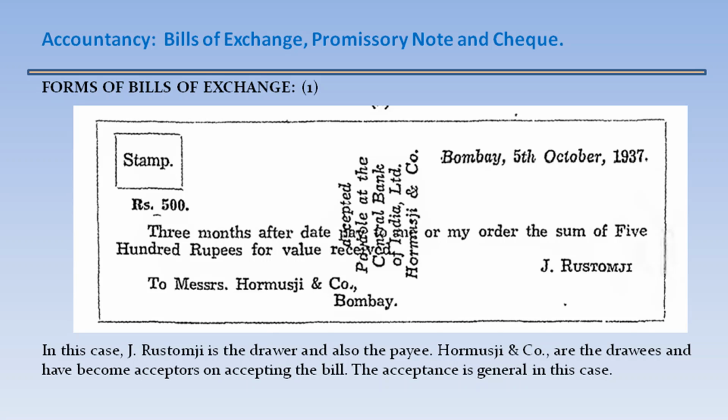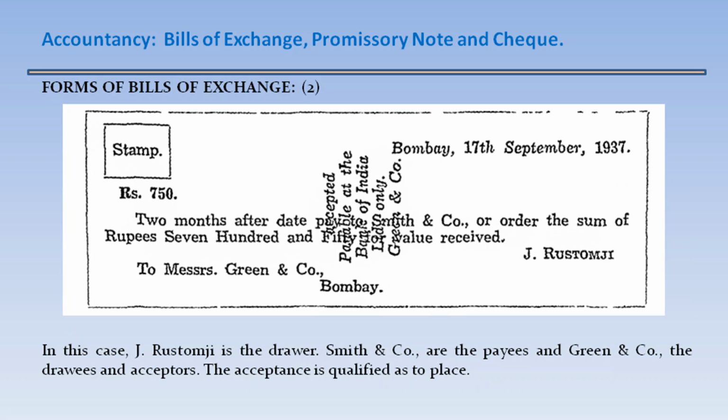And Hermos G and Company has signed, accepted, payable at the Central Bank of India Limited, signed by Hermos G and Company. In this case, J. Rustam G is the drawer and also the payee. Hermos G and Company are the drawees and have become acceptors on accepting the bill. The acceptance is general in this case.